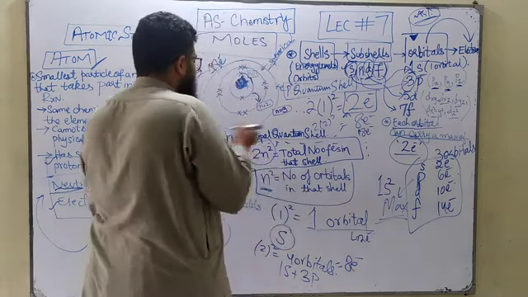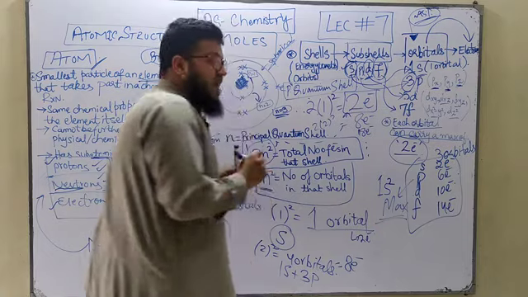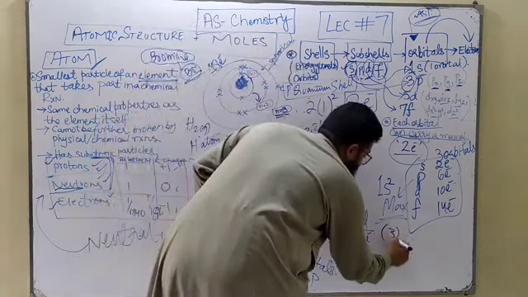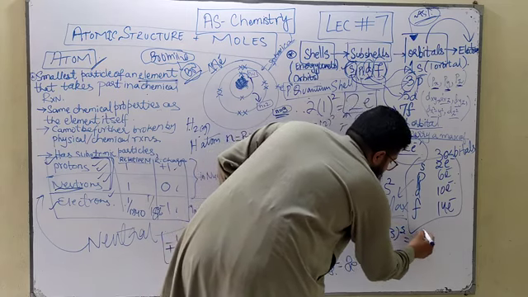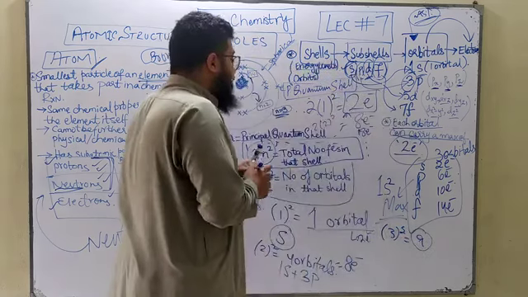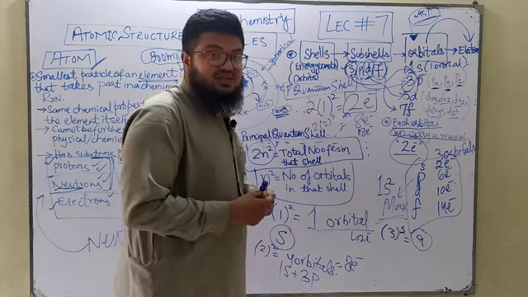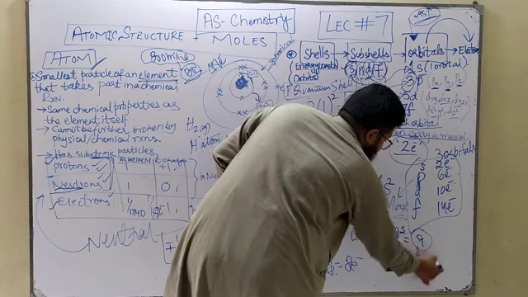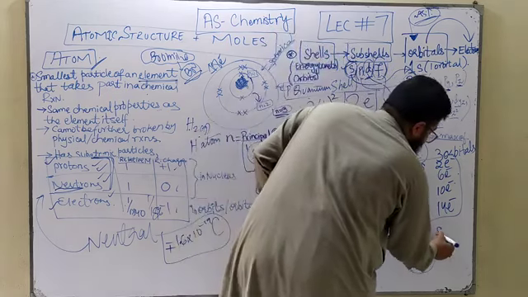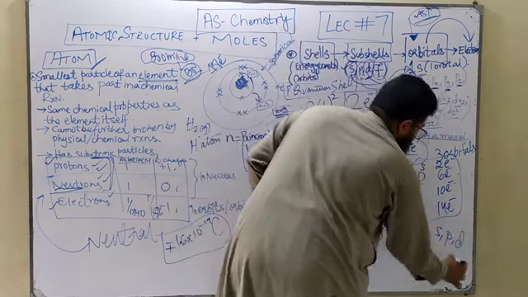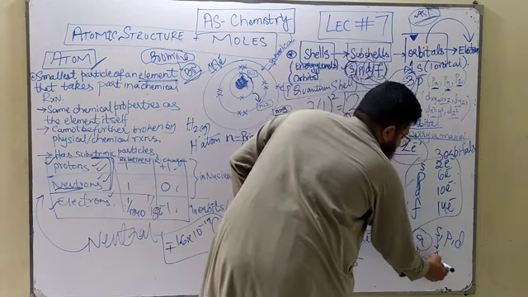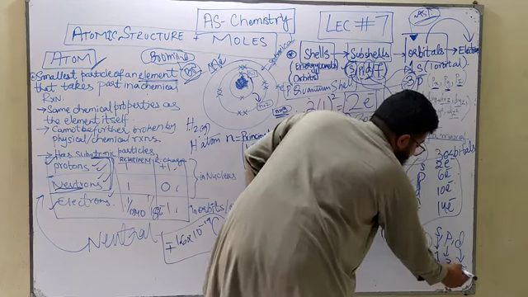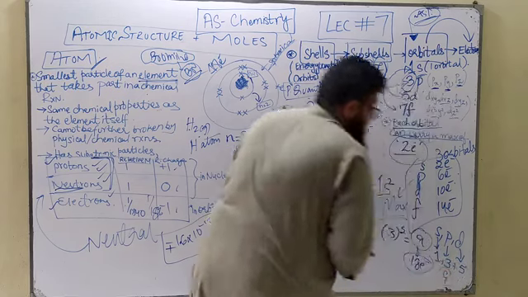Similarly, in the third shell, the number of orbitals is 3 squared, which means 9 orbitals. 9 orbitals mean 18 electrons. The 9 orbitals include the s, p and d orbitals: 1 orbital from the s subshell, 3 orbitals from the p subshell and 5 orbitals from the d subshell. When you add them, you get a total of 9.